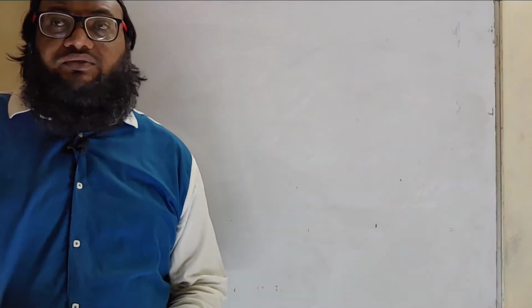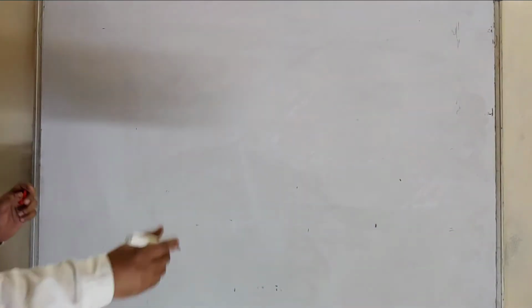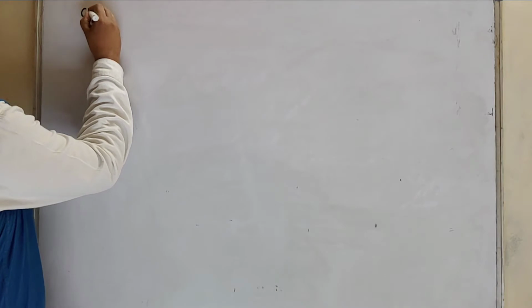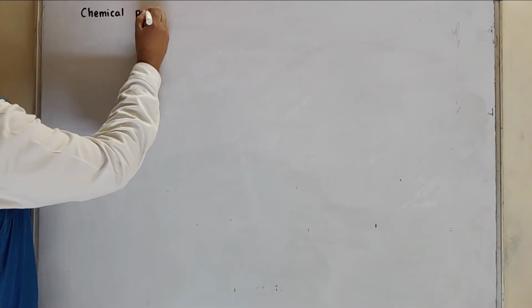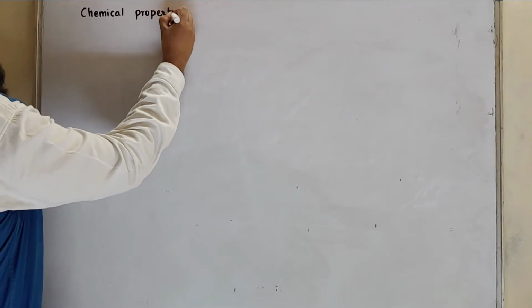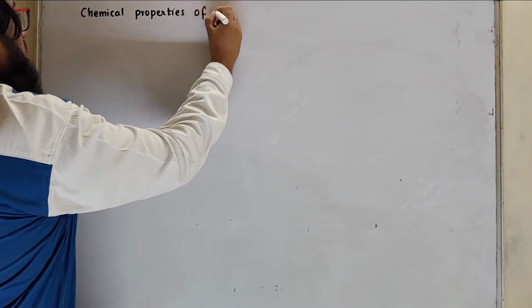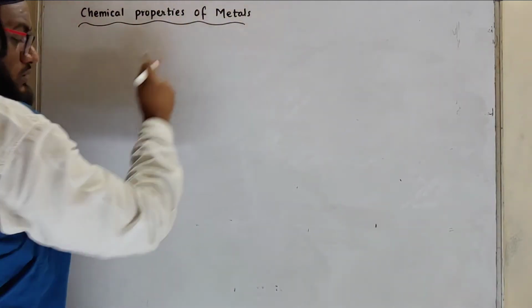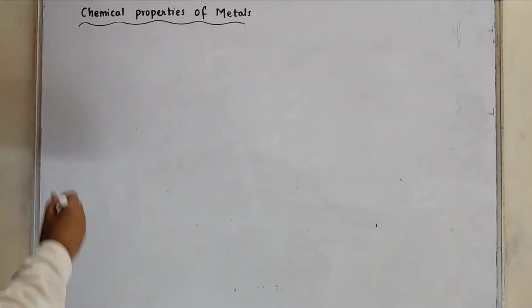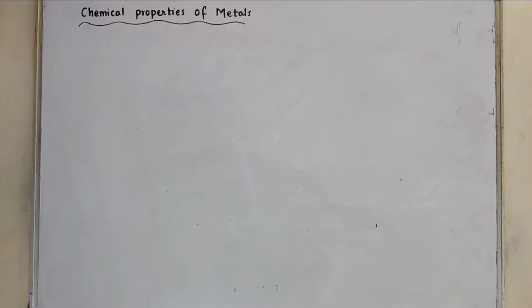Hello students, so today we are going to discuss chemical properties of metals and non-metals. Firstly we will complete chemical properties of metals. So the first chemical property is reaction with oxygen.